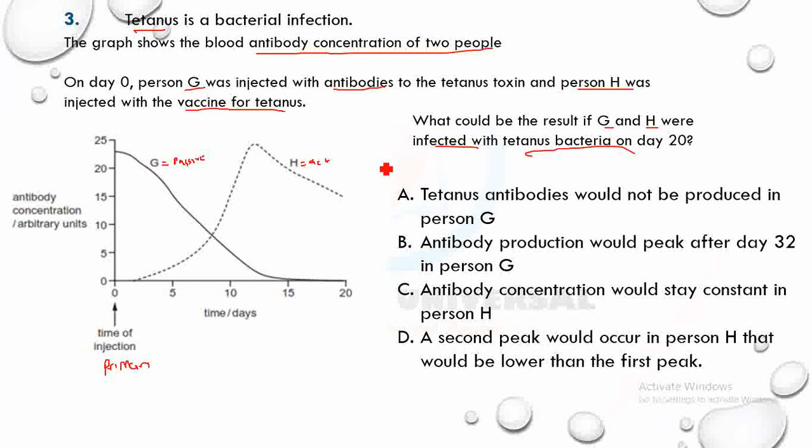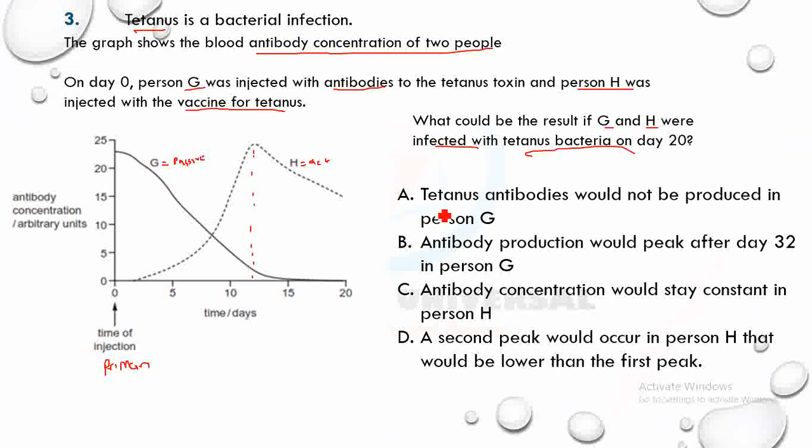You can see that when this was injected on day 0, around day 10 or 12, it reaches a high concentration. That's the first time. But if they are injected again on day 20, so if both of them are injected on day 20, H will be undergoing a secondary immune response, while G will be undergoing a primary immune response.